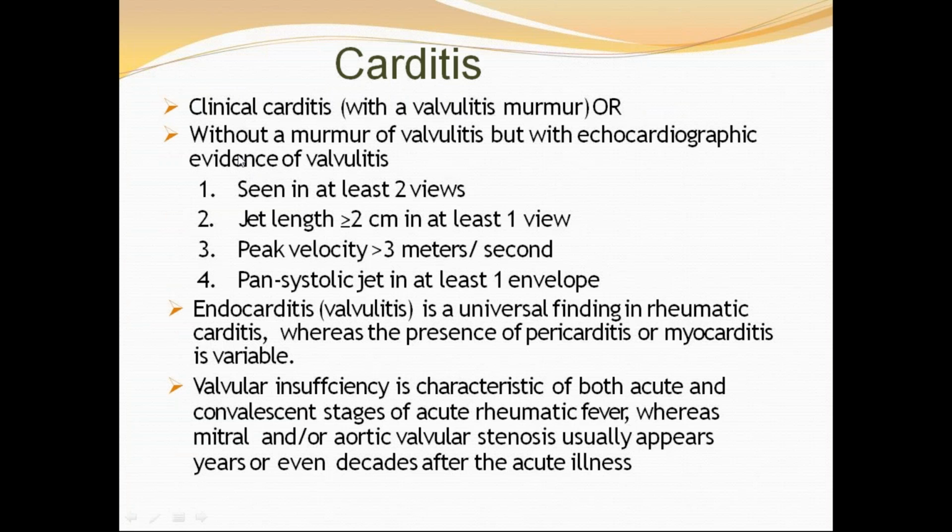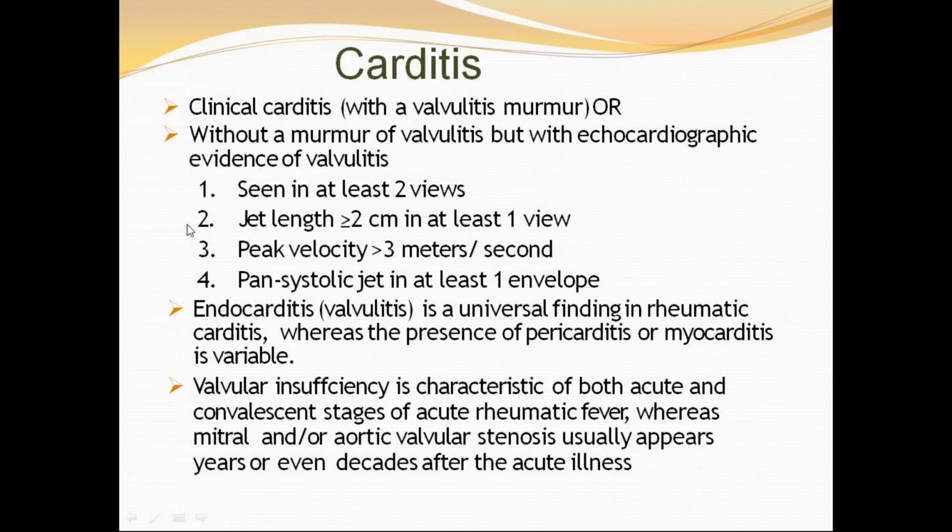So till now I have told you what subclinical carditis means. You couldn't appreciate any murmur, but echocardiography shows pathological mitral regurgitation and pathological aortic regurgitation seen in at least two views, a jet length of more than 2 cm in at least one view in pathological mitral regurgitation, a jet length of more than 1 cm in one view in aortic regurgitation, a peak velocity of more than 3 meters per second in either mitral or aortic regurgitation, and a pansystolic jet in at least one envelope.